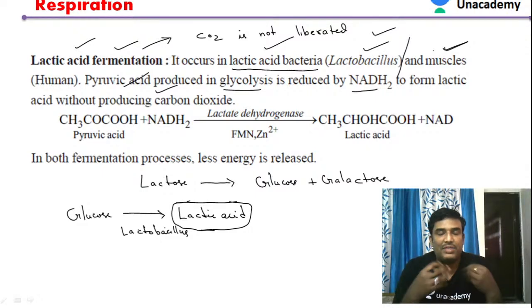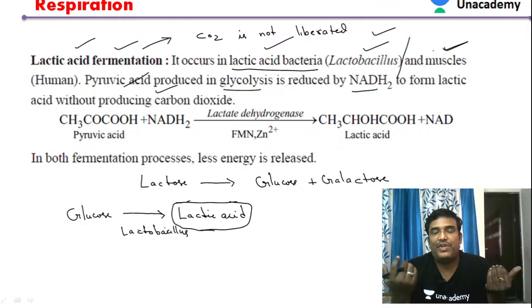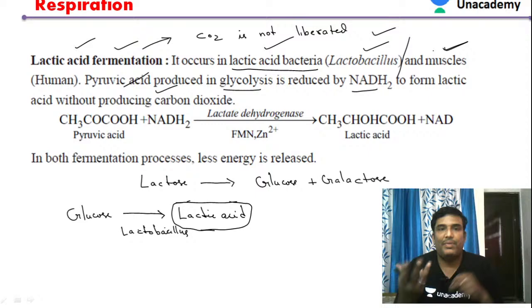In the absence of oxygen in the muscles, glucose is immediately converted into lactic acid, and lactic acid is converted back again. That is called the Cori cycle.